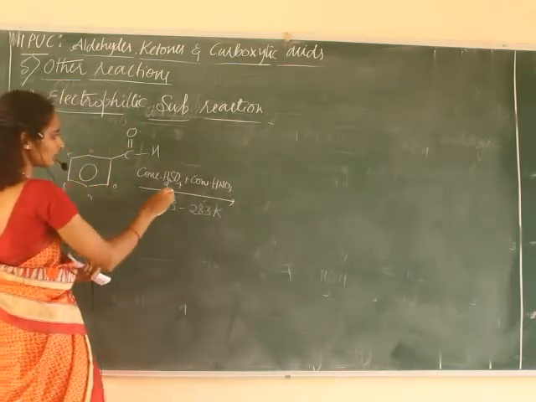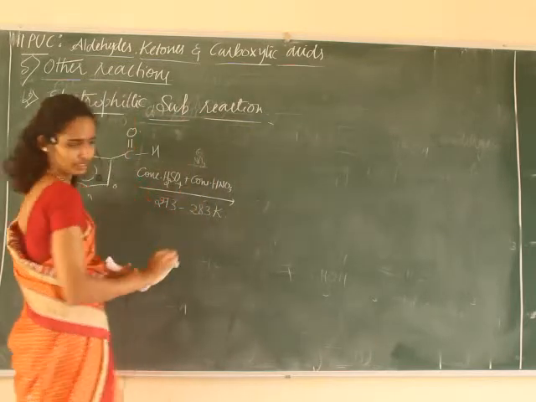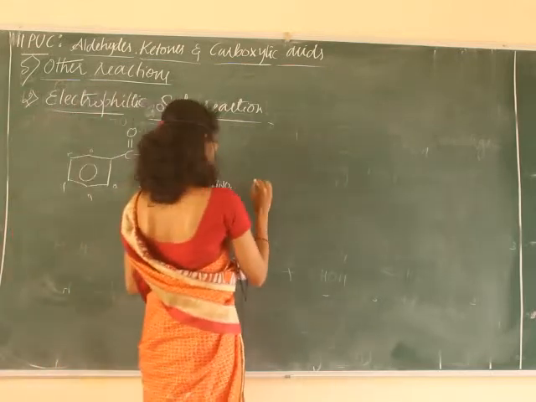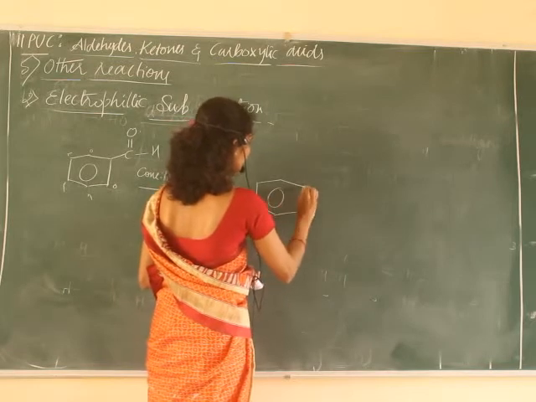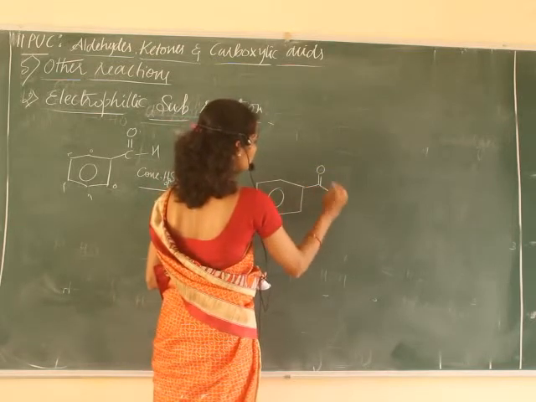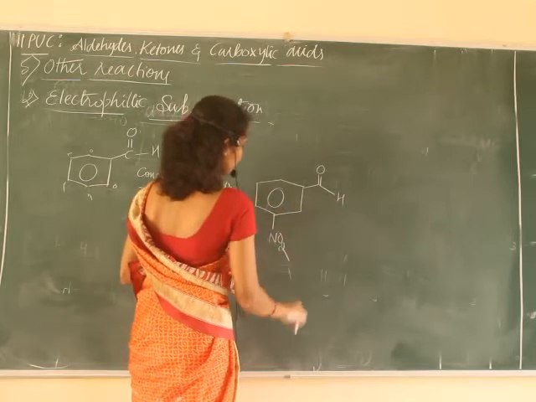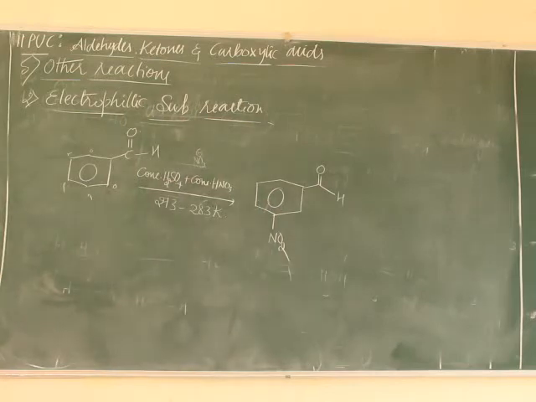As I said, in nitration, NO2 plus is the electrophile. Hence the product of this reaction will be the benzaldehyde with the nitro group at the meta position. Am I clear? This is about the electrophilic substitution reaction of aldehydes.